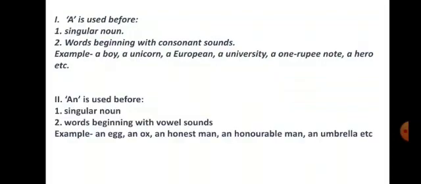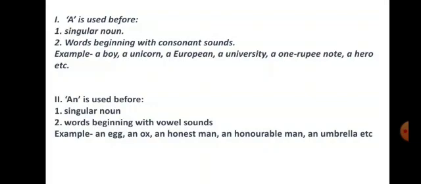Now, an is used before singular nouns. Both a and an are used before singular nouns. And second, an is used before words beginning with vowel sounds. For example, an egg. E is a vowel, and the sound is also like a vowel.